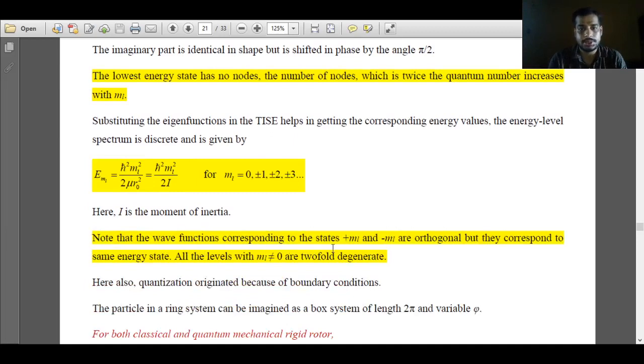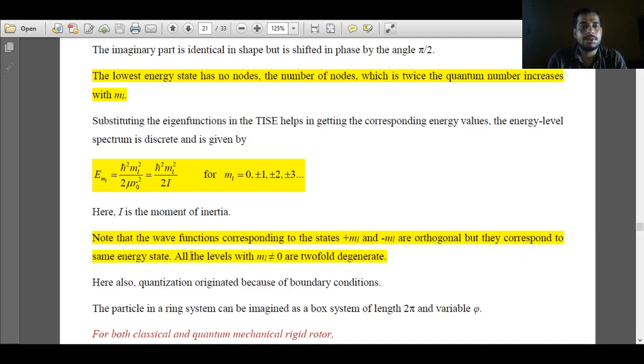Note that the wave functions corresponding to plus ml and minus ml states, plus 1 or minus 1, are orthogonal in nature.